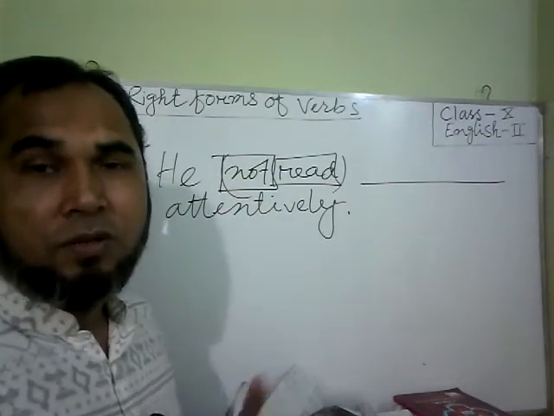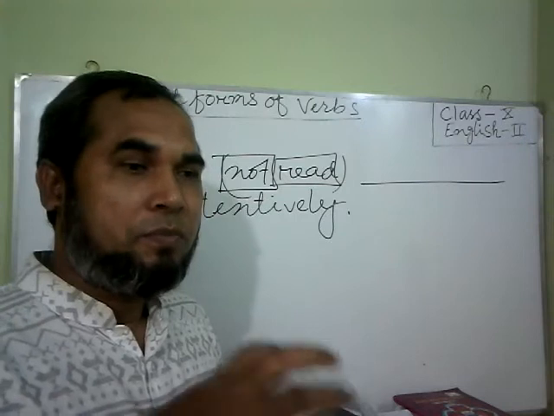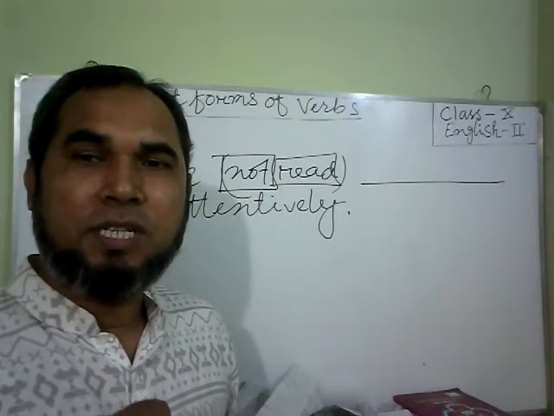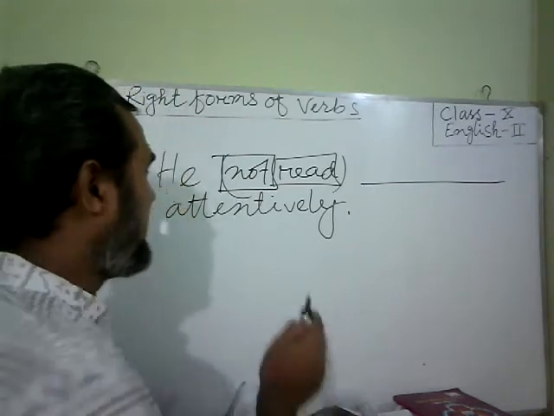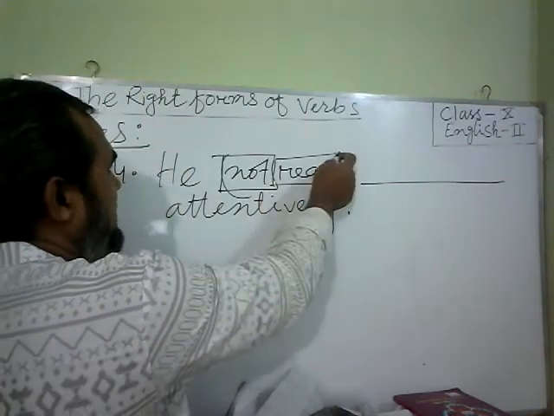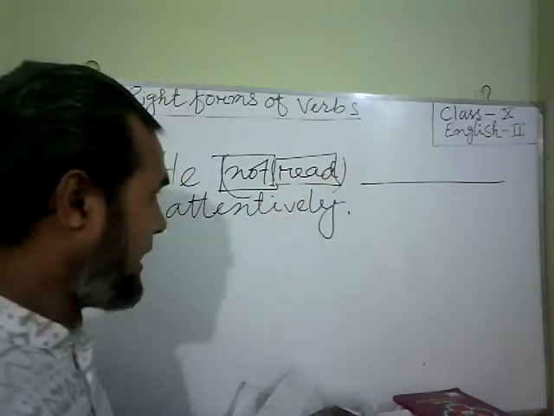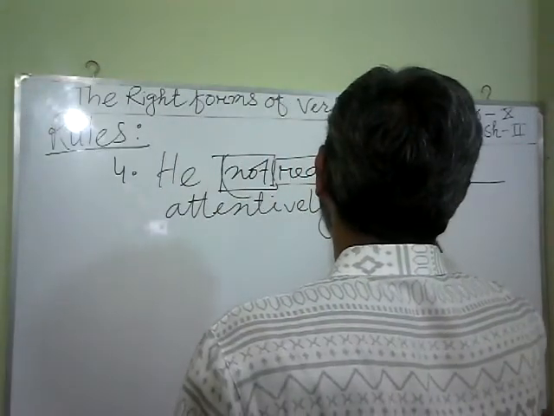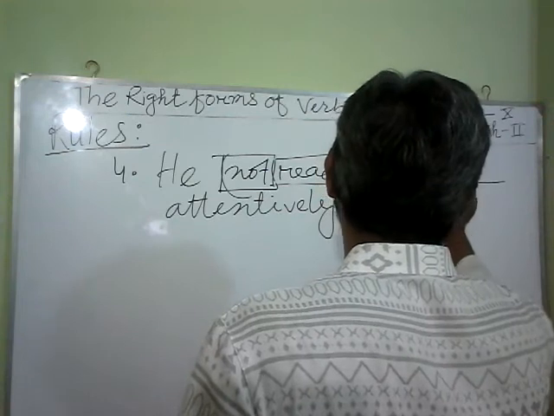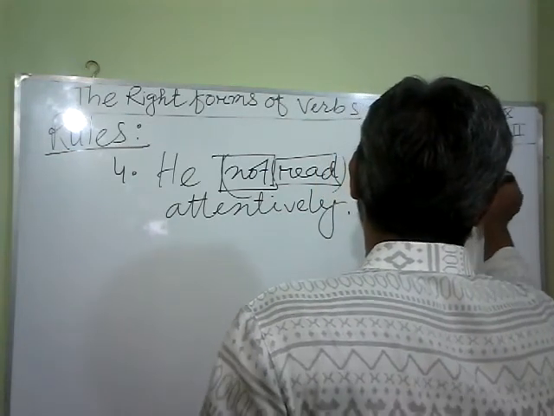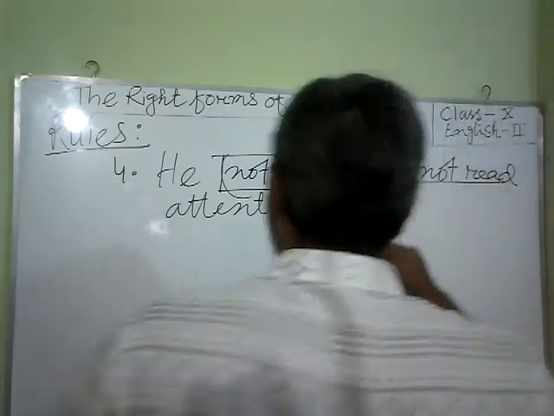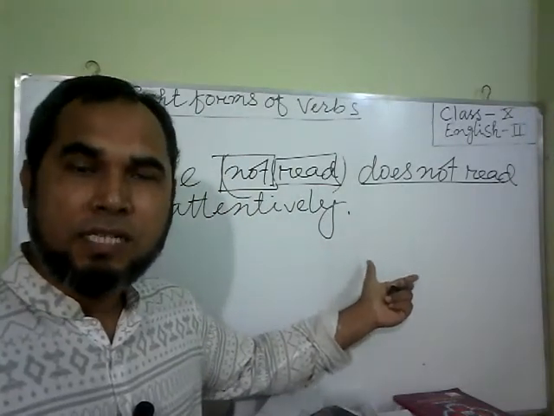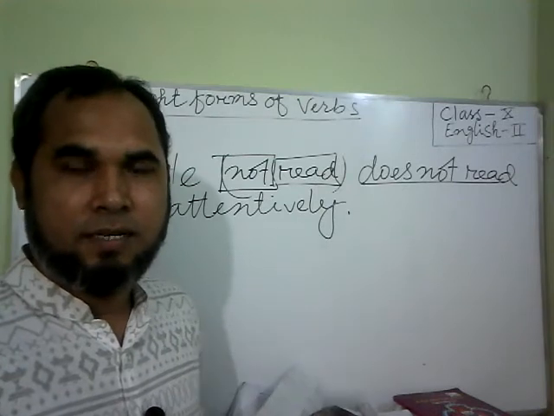Then what will be the rule? We have to use do, does, did according to the tense of the main verb. The tense is present indefinite, so we can write: he does not read attentively. This will be the answer.